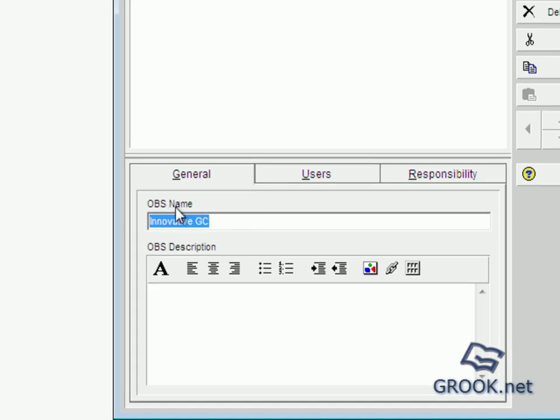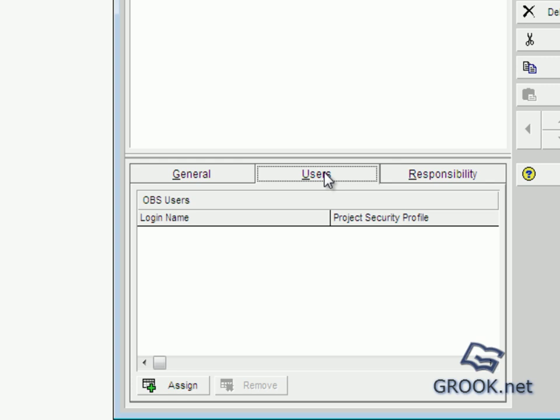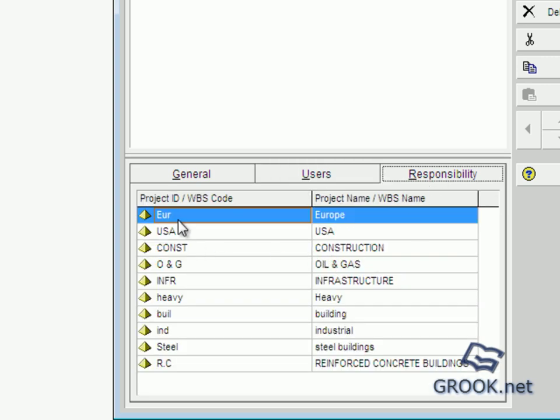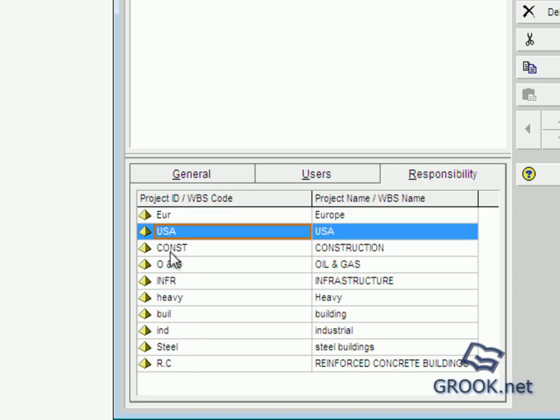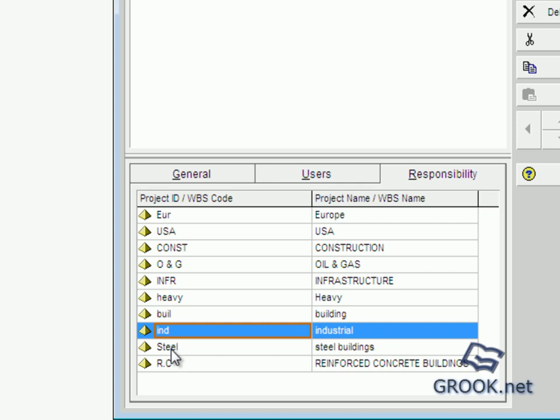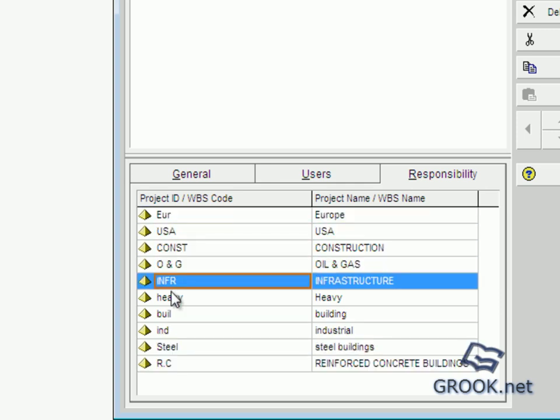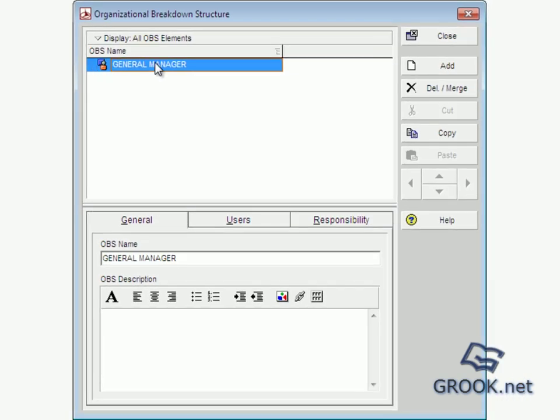We can start with the OBS name. We can make here general manager, and here we can add description and also users. If the general manager uses Primavera 6, we add here login name and project executive profile, and here responsibility of project manager. So this is OBS, he will be responsible, and we can assign from OBS.